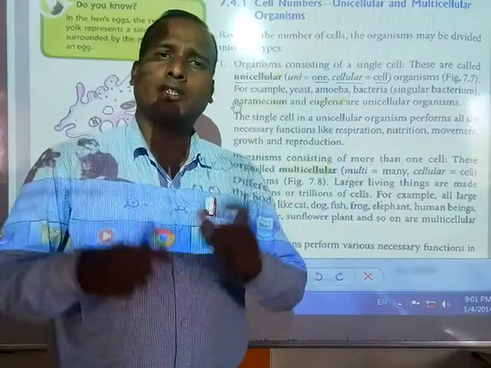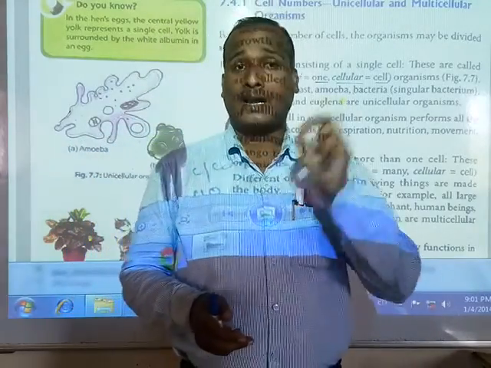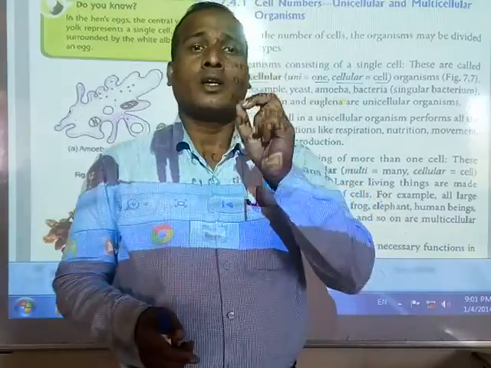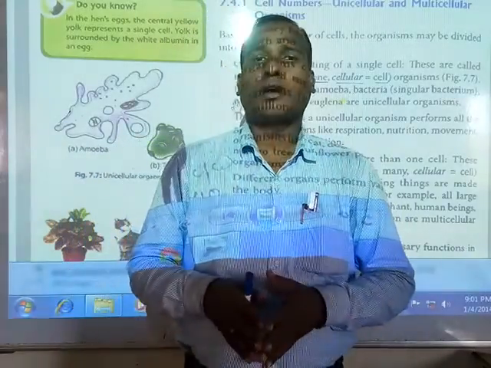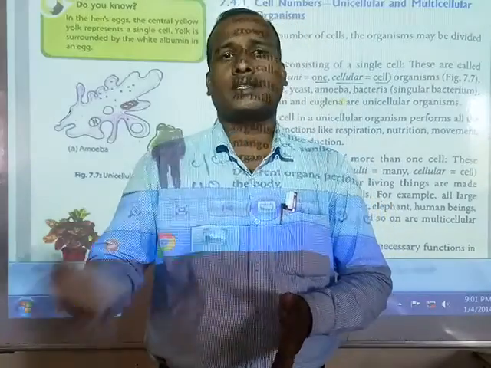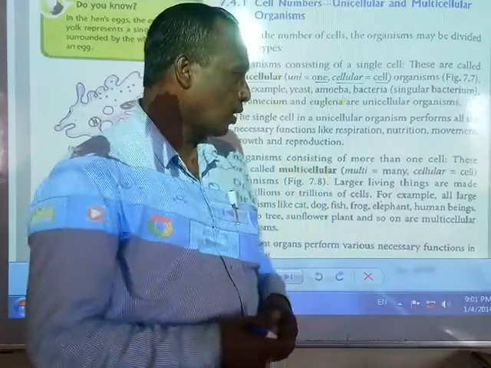Amoeba also does respiration, digestion, nutrition and reproduction. So amoeba is unicellular, but it is doing all the functions and has all the characteristics, like multicellular organisms.